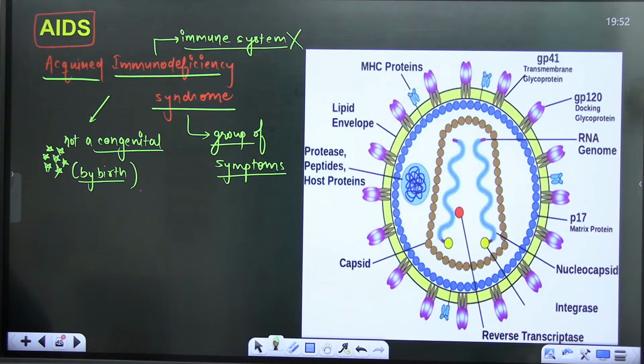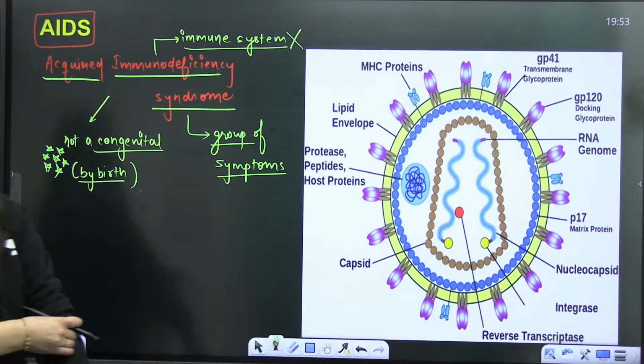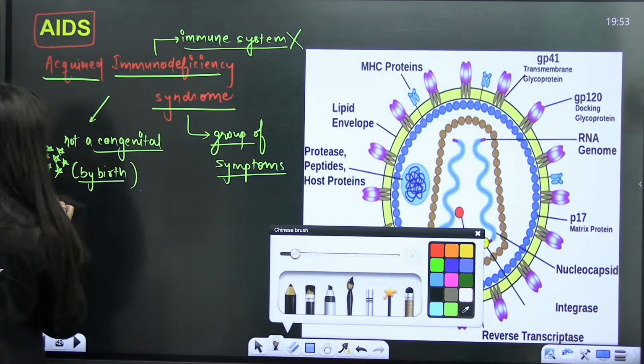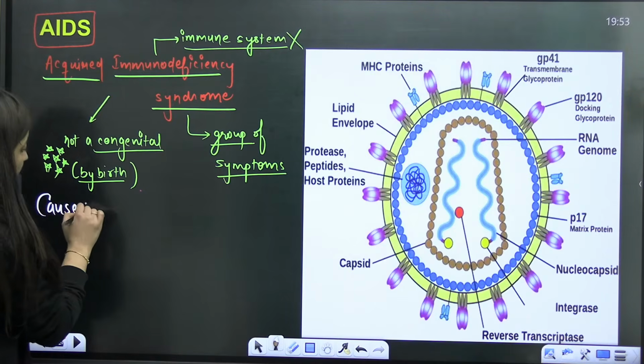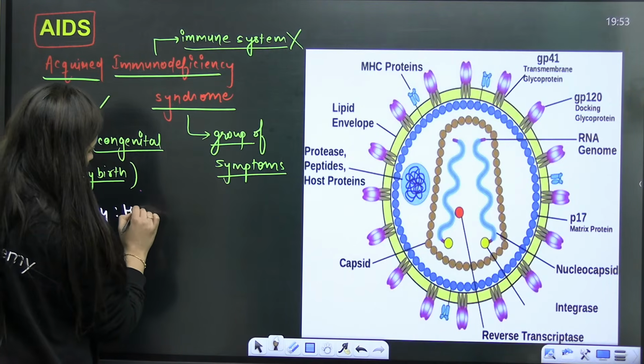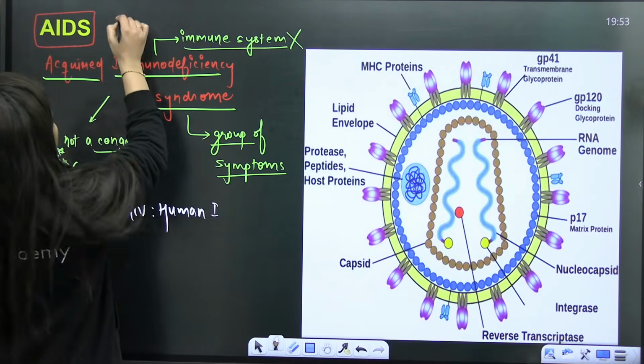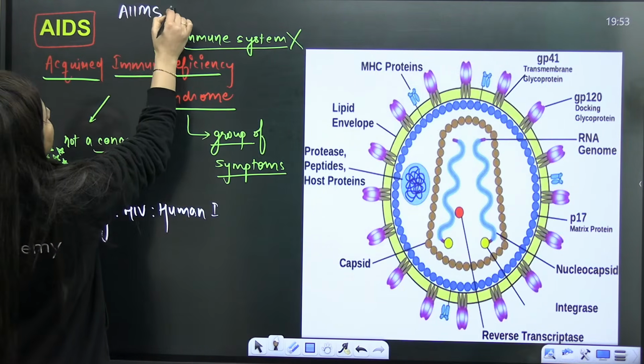So we will not be able to survive. Okay. So syndrome means group of symptoms. So this is what you have to remember first. This particular disease, it's a disease, but it is caused by a virus. You know it, HIV. So it's an AIDS PYQ. Right, it's the AIDS PYQ.